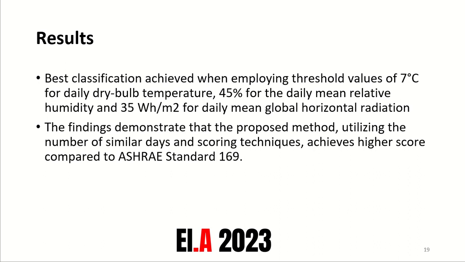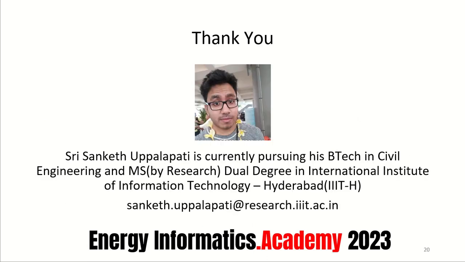So from the table in slide 15, you can see that the best classification was achieved when the threshold values of 7 degrees centigrade was used for daily mean dry bulb temperature, 45% for the daily mean relative humidity, and 35 watt-hour per meter square for daily mean global horizontal radiation. The findings demonstrate that the proposed method, utilizing number of similarities and scoring techniques, achieves higher score compared to ASHRAE Standard 169.